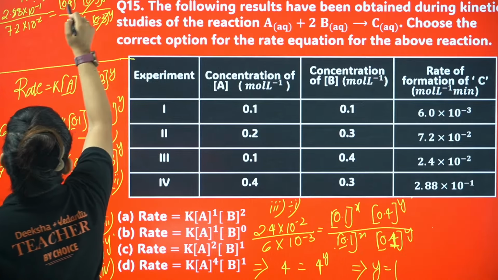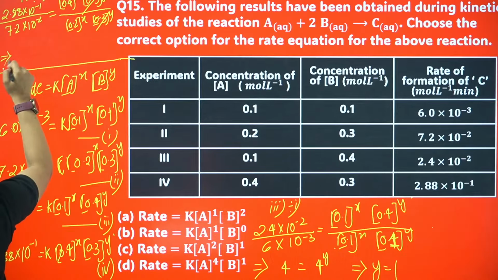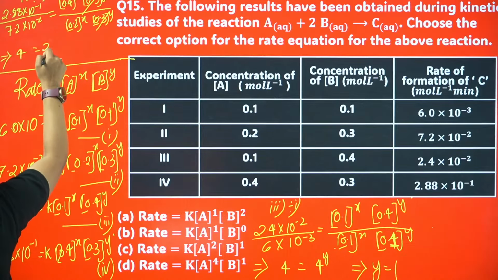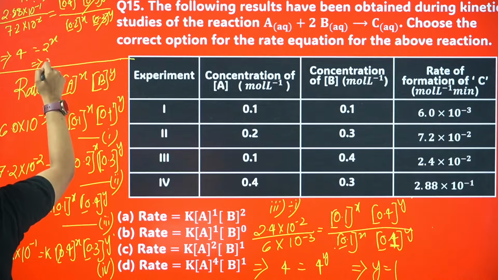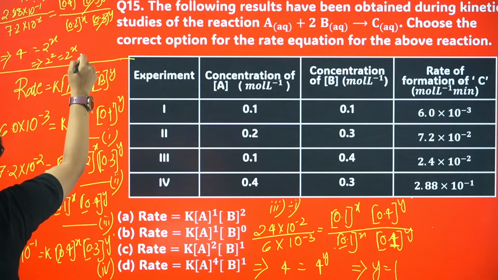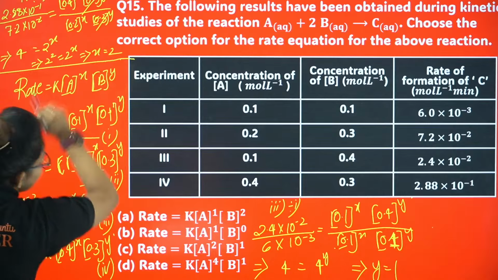So the y term will be cancelled out. From here you get 4 and here you get 2 power x. So 2 square equals 2 power x. From here I get x equals 2.